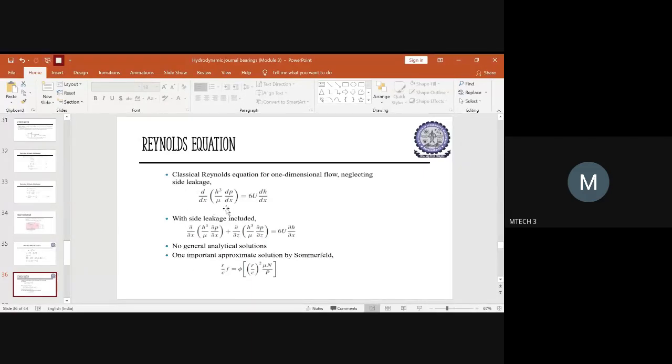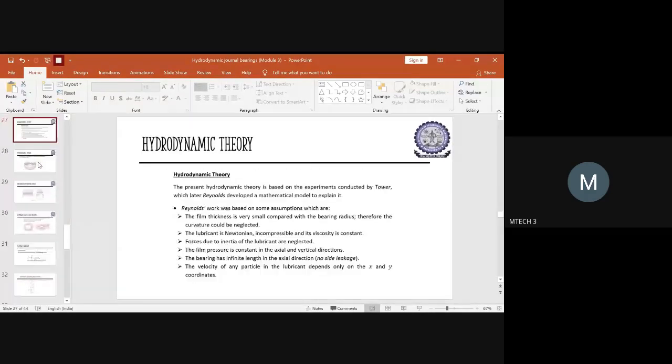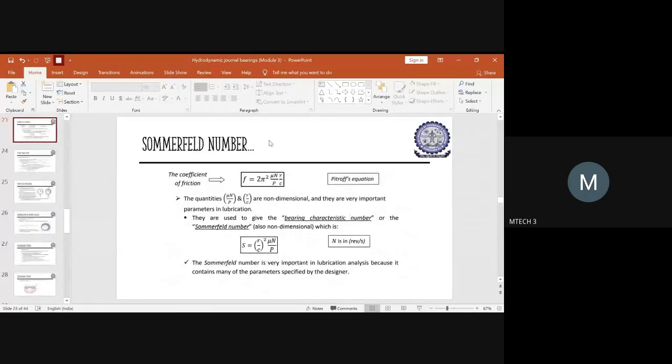Along with that, one important approximate solution you have to understand is by Sommerfeld. We derived a Sommerfeld number with respect to the Petrov equation before also, right? The Sommerfeld number we derived with respect to the coefficient of friction for the Petrov equation, which is R by C whole square mu n upon P, the Sommerfeld number.